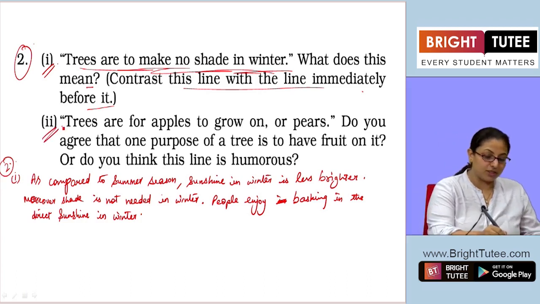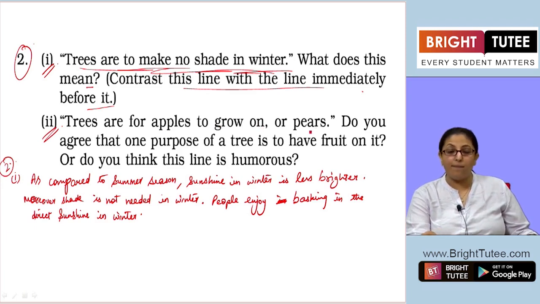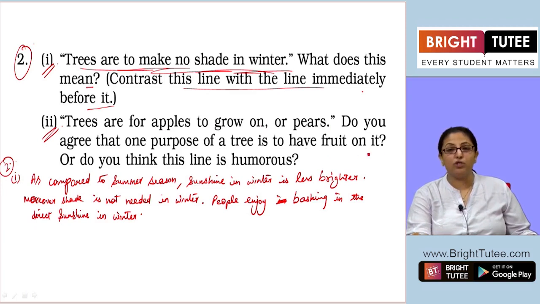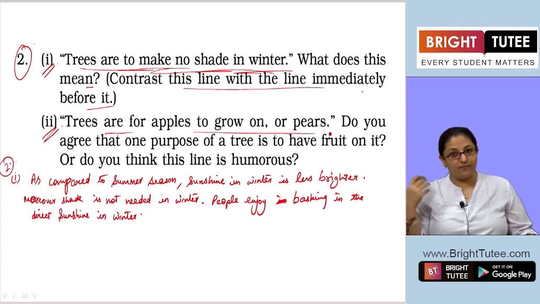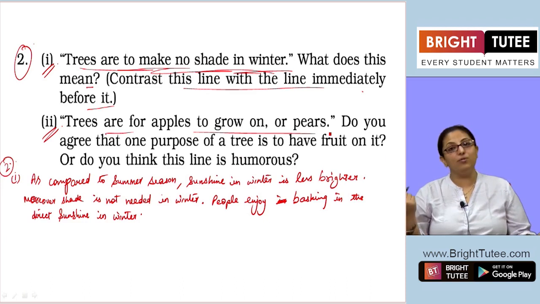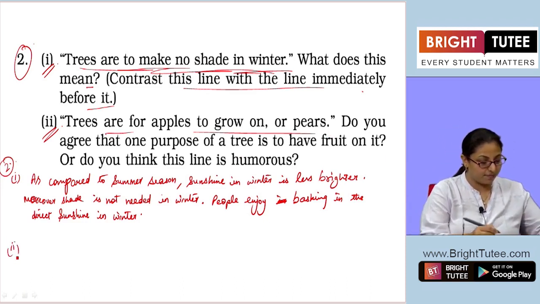Now coming to part 2. Trees are for apples to grow on, or pears. Do you agree that one purpose of a tree is to have fruit on it? Or do you think this line is humorous? What do you think? Trees are to bear fruits? Is it one of the purposes? Or is this line humorous? Do you find this funny? Let's write down the answer for this one.